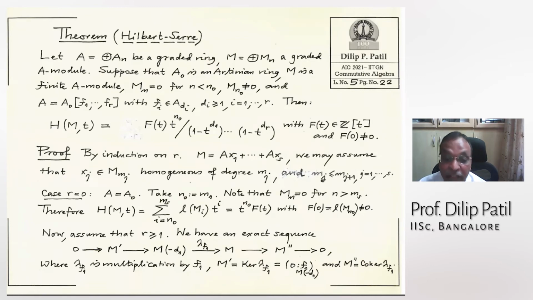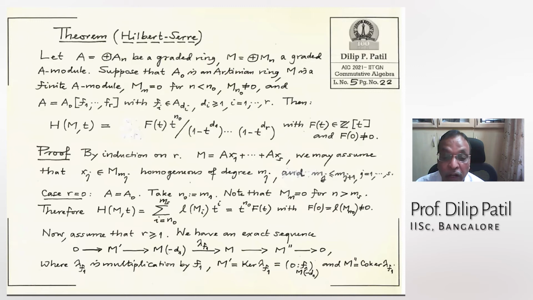The definition of M minus d is made in such a way that when you multiply by this f1, it becomes a graded homomorphism of degree 0. That's why I have done this.